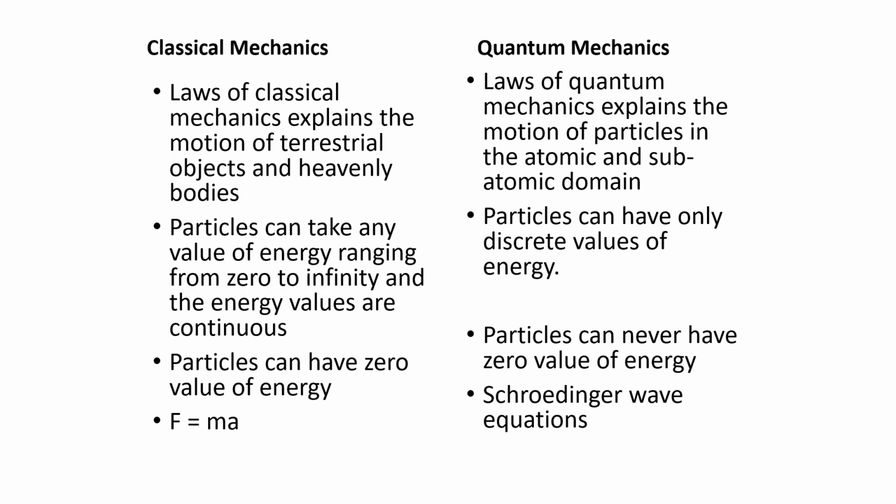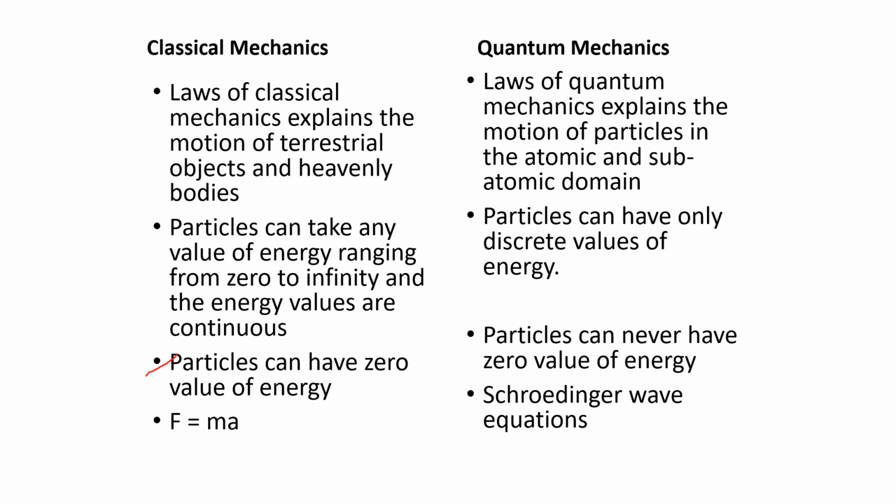When you come to quantum mechanics, particles can have only discrete values of energy, or in other words, we can say that in quantum mechanics, the energy values are quantized. That is, a particle can have only specific values of energy controlled by the quantum number small n. Hope you remember the forbidden energy gap that you studied for your +2 classes. There, the electron is not permitted to take energies in the forbidden energy gap. It can have energies only in the conduction band or in the valence band. So, we apply quantum mechanics there.